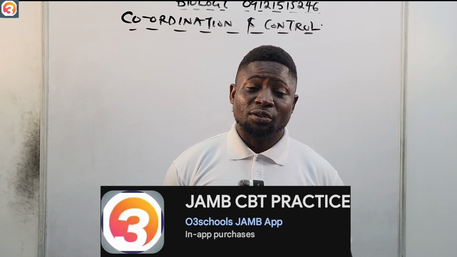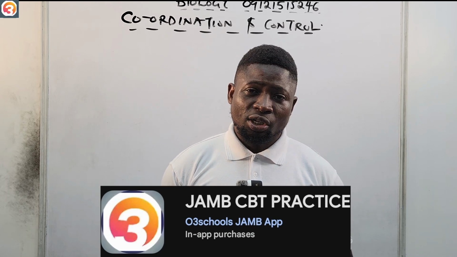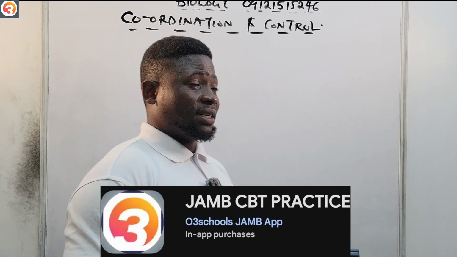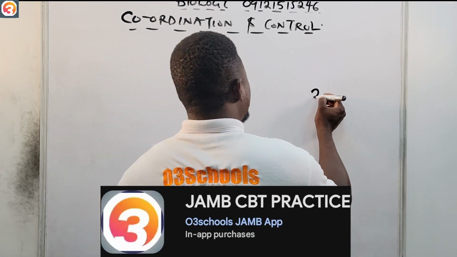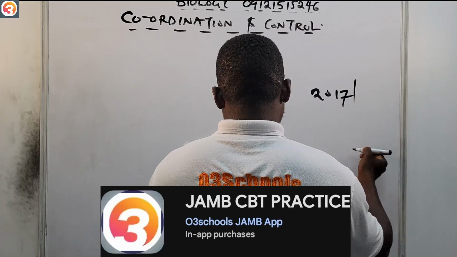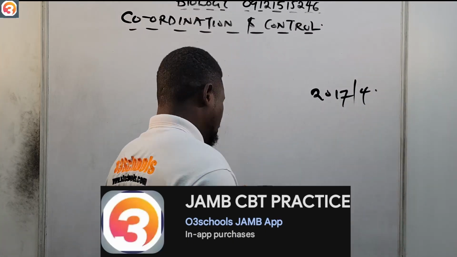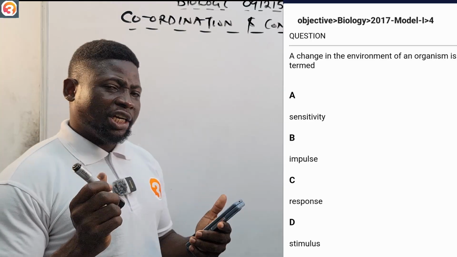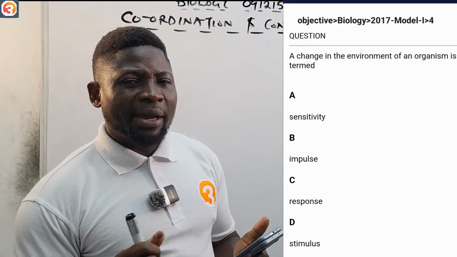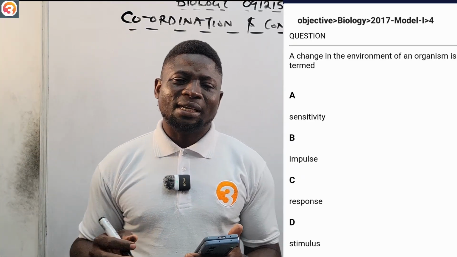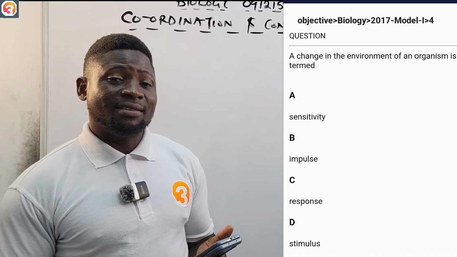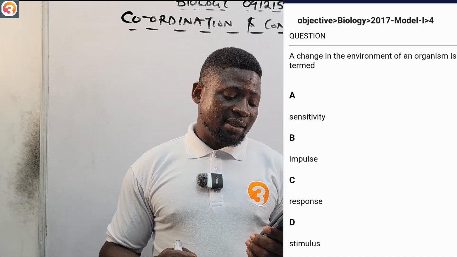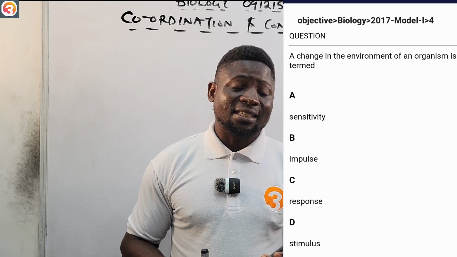Let us use the question search feature on the application to search for questions that relate to this. All right. This is a 2017 question on the JAMB app. 2017 question number 4. It is being displayed on the screen right now. It says that a change in the environment of an organism is termed as, A says is sensitivity, B says it is impulse, C says it is response, D says it is stimulus.